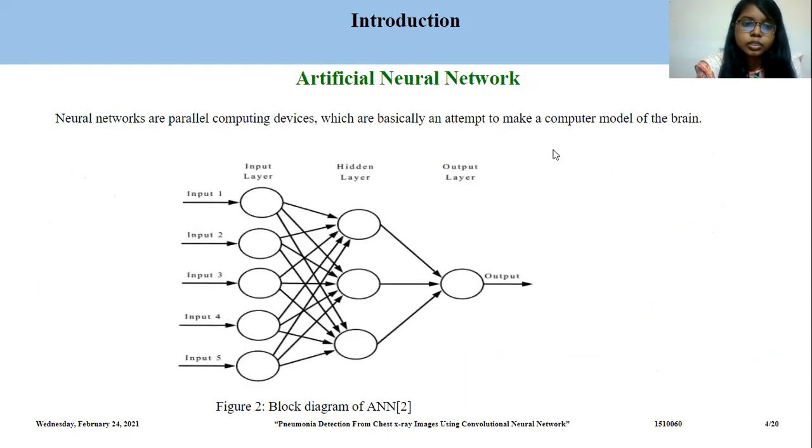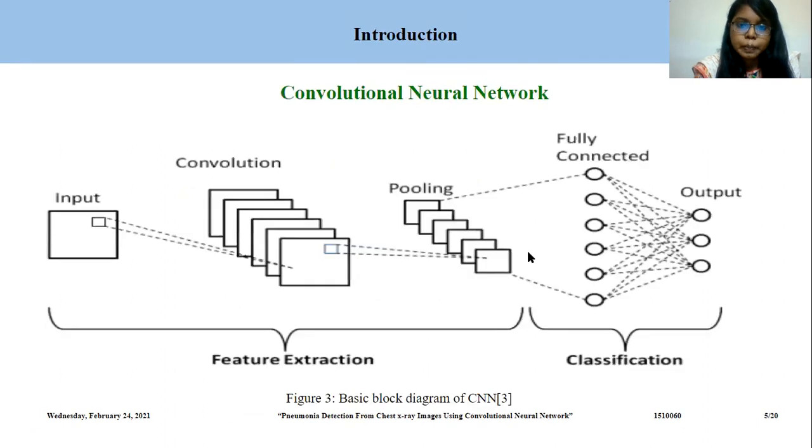Now, artificial neural networks are basically an attempt to make a computer model of the brain. This is the basic block diagram of an artificial neural network, which consists of input layers, hidden layers, and output layers. This is the basic block diagram of a convolutional neural network.